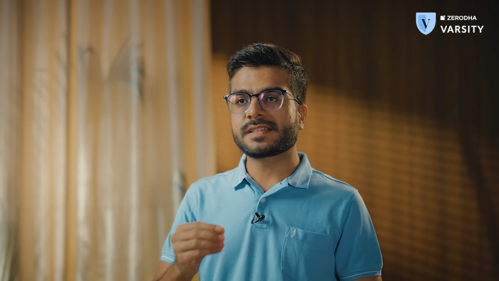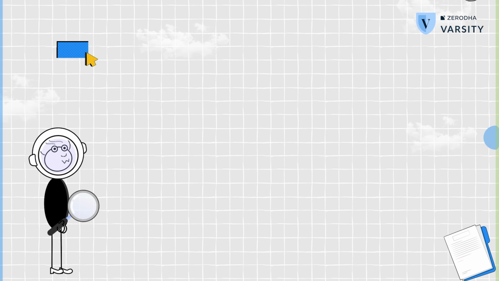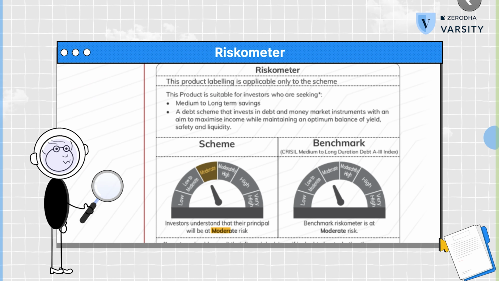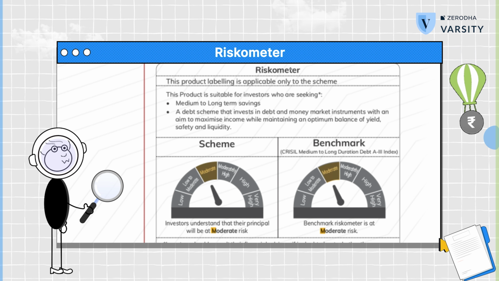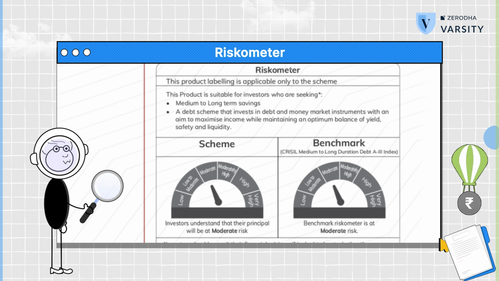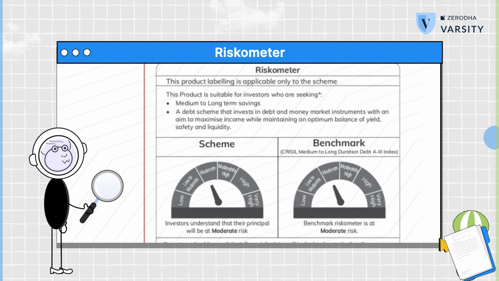But who placed this fund in the B3 category? The fund manager is supposed to self-evaluate and place itself accordingly in the PRC matrix. It must then stick with its stated risk level. In the same fact sheet, the riskometer of this fund is shown like this: moderate. So, the risk to be assumed according to the PRC matrix and the actual risk assumed seems similar, that is moderate. A fund is said to be sticking within its risk limits if the level of risk taken is less than or equal to what it has specified in the PRC matrix.